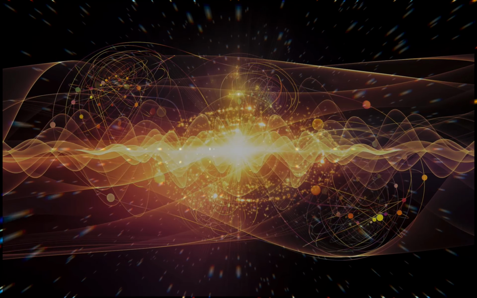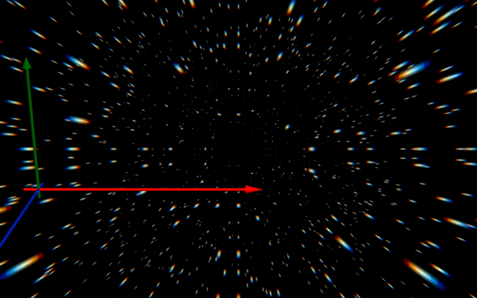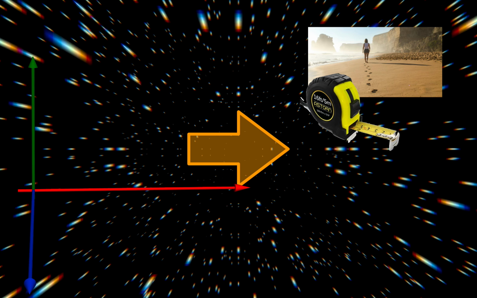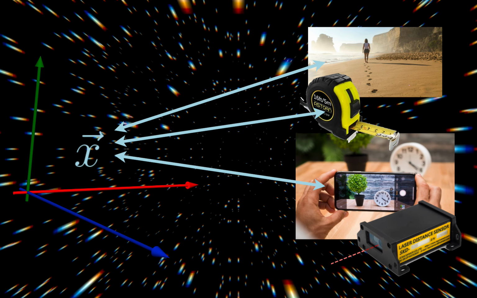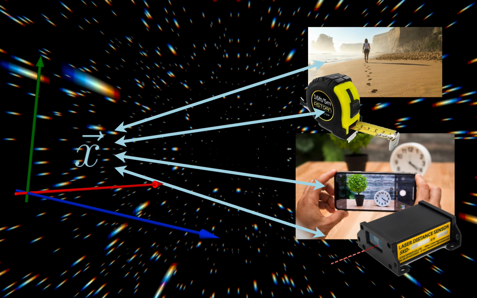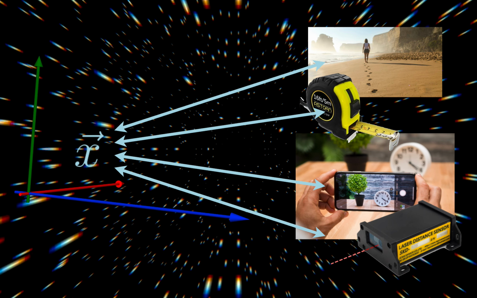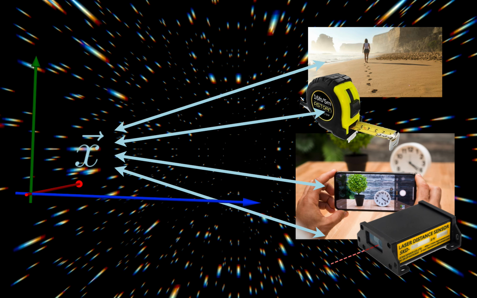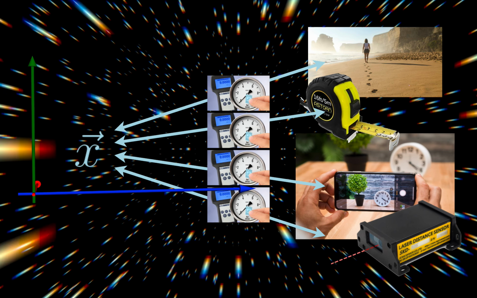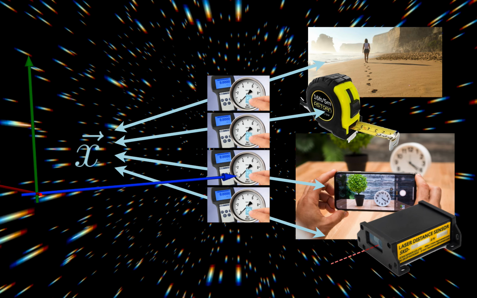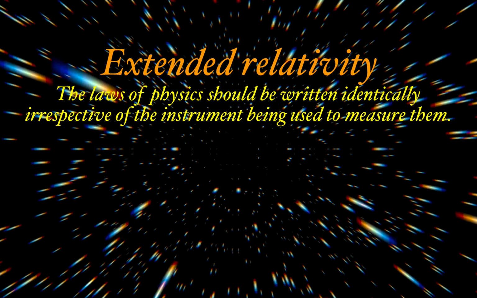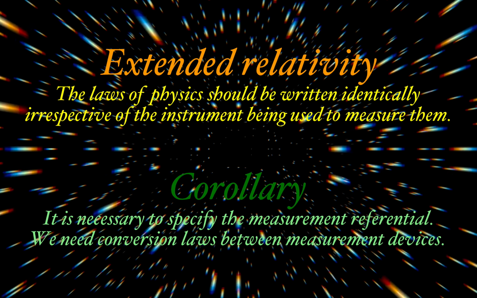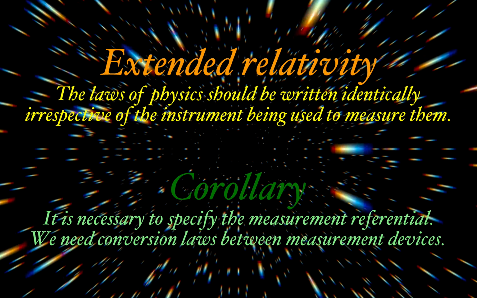For now, let's just say that just like there is no continuum in the theory of incomplete measurements, there is also no space and no time, only measurements of space and time, which are not considered identical or equivalent. The continuum is only a useful approximation to smooth out the differences between physical measurement processes. We need the continuum to easily relate processes that work at different scales or use completely different physical principles. Typically, this involves a fair number of calibrations. Relating distinct measurements without resorting to the continuum approximation requires a new principle of relativity, and as a consequence, a new way to relate measurements to one another. These relations will be the topic of the next video.